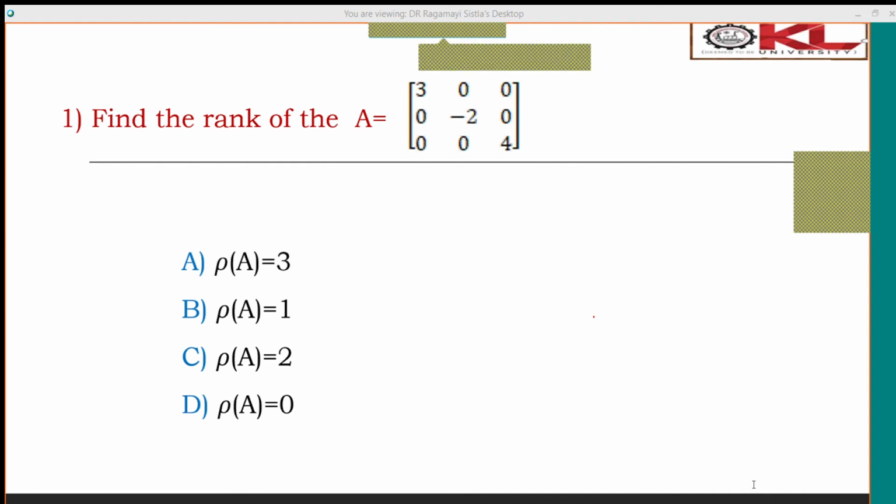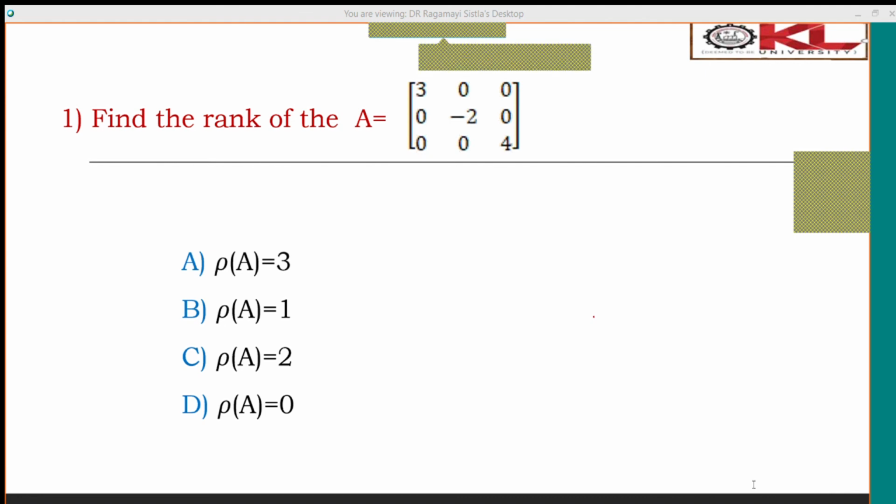Find the rank of the matrix. Just type the option only. Good.